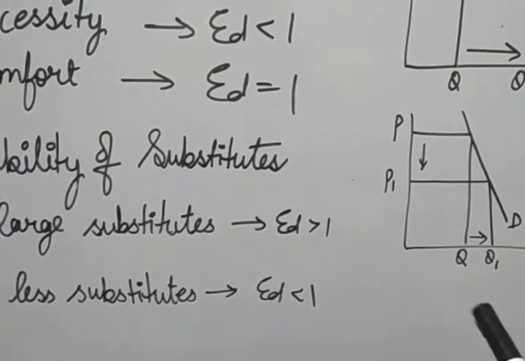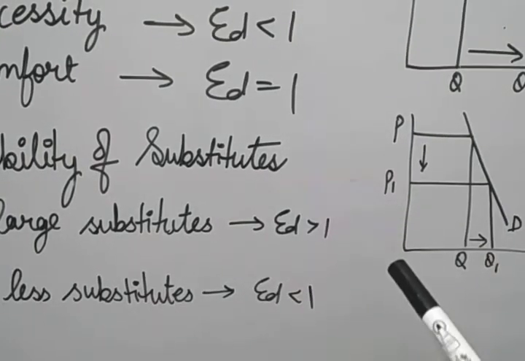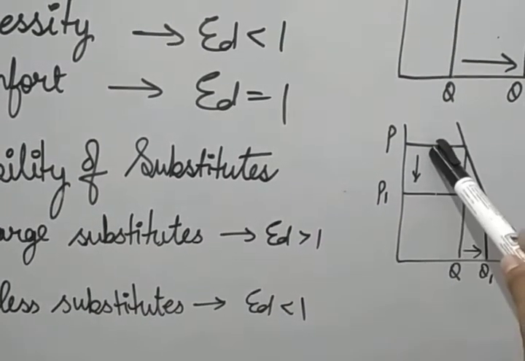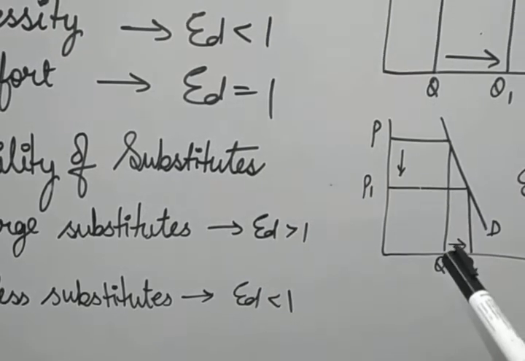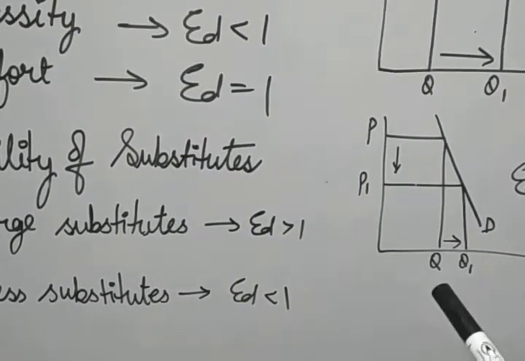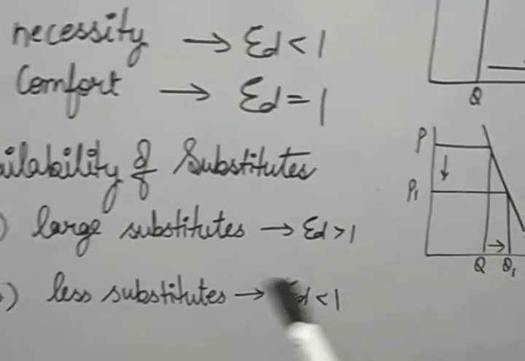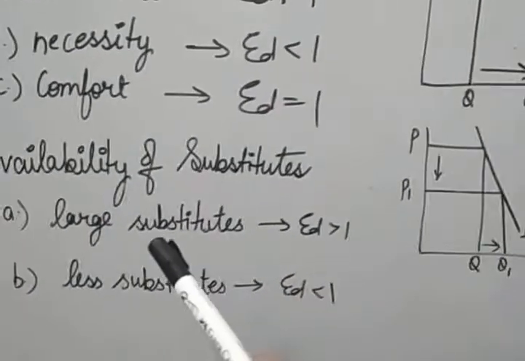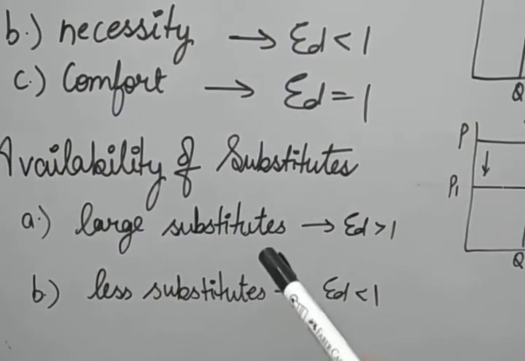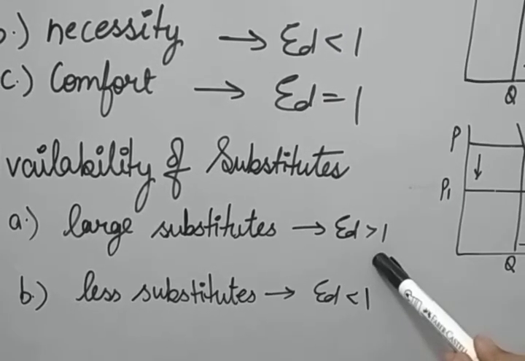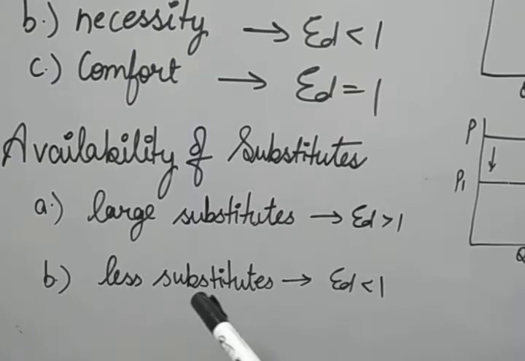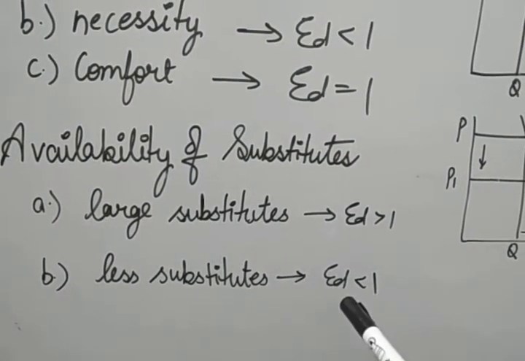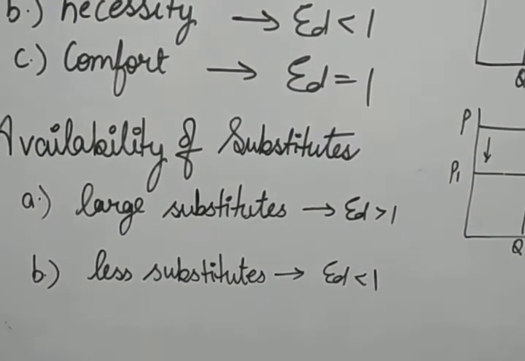Just like medicines are a necessity good. Imagine the price increases, then also the quantity will be reduced, but very little, because it is a necessity good. Okay, so if a large number of substitutes are available for commodities, their elasticity will be greater than 1, and for commodities whose substitutes are few, elasticity will be lesser than 1.